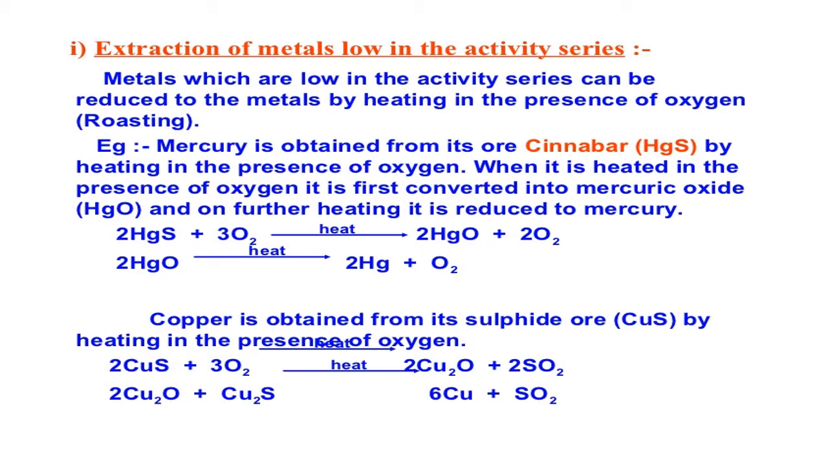One is if the metal belongs to least reactive. Second, if the metal belongs to moderately reactive. And if the metal belongs to most reactive. So according to the activity of the metal, we adopt a special method. Now first, what do we study? We study if the metal belongs to least reactive. Which are those? They may be copper or mercury or silver, or platinum, gold, all those are chemically least reactive.